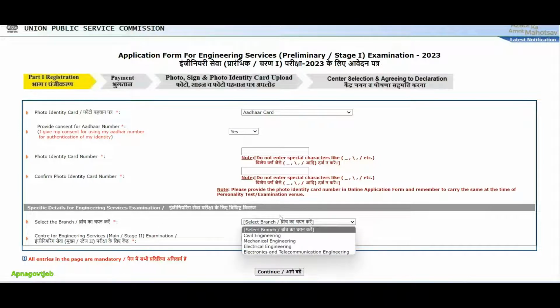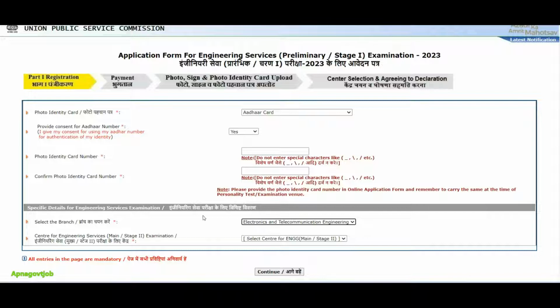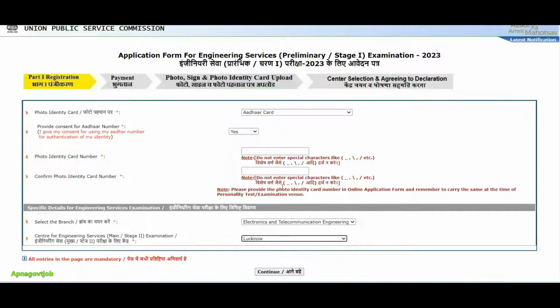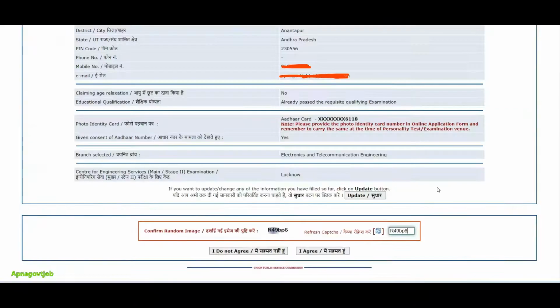Then select your branch: civil, mechanical, electrical, electronics, communication. You will select your branch, and you will select your center of examination. Like this you will select your center of examination and click on continue button. Then one more time you can see all your information. Again, confirm each and every piece of information, it is a very important form. If you want to change anything, you can click on update button, or directly enter the CAPTCHA and click on I agree.